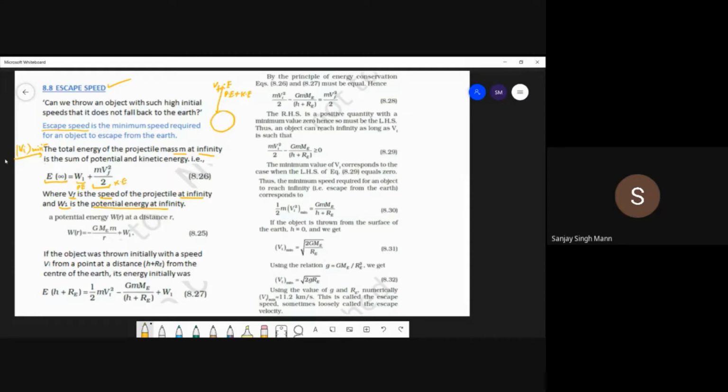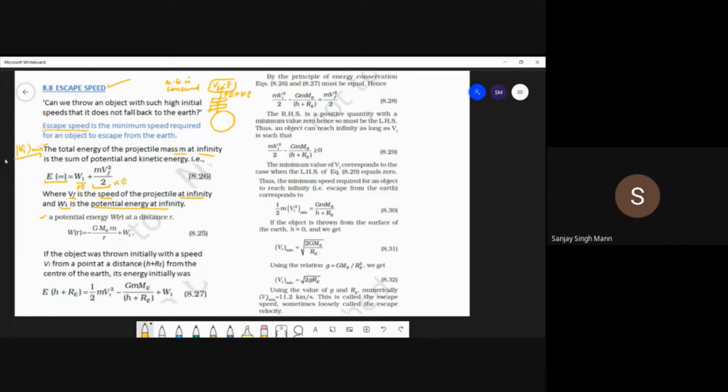This energy will be different at different places, of course. If we consider the force to be conservative, the energy over here will be the same as the energy at any other place, because for a conservative force like gravitational force, mechanical energy is conserved.